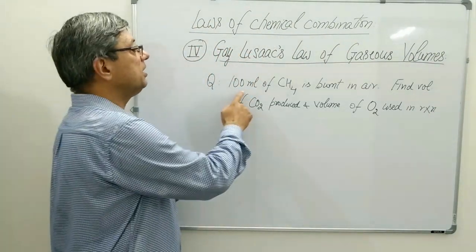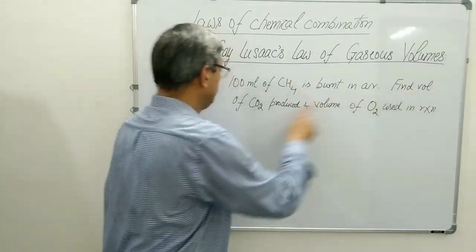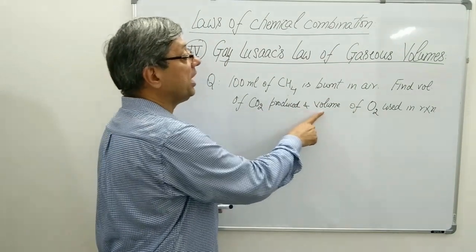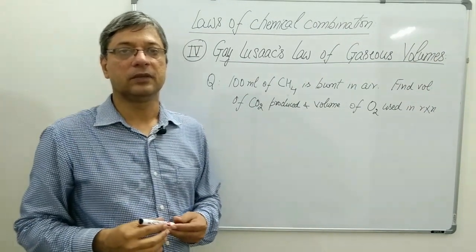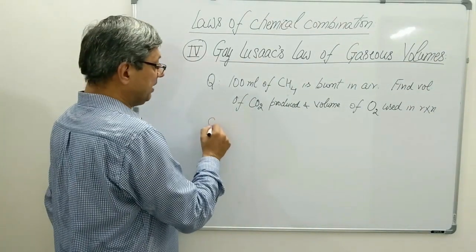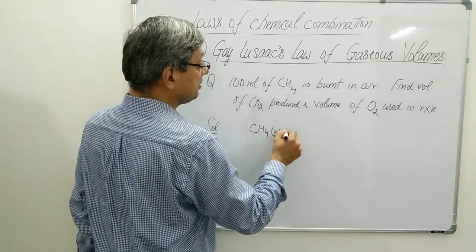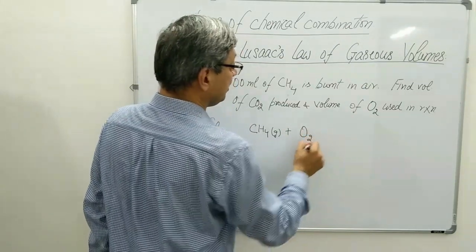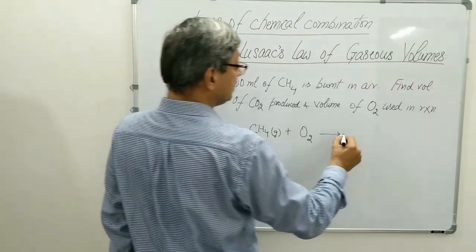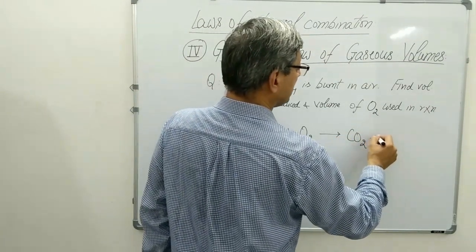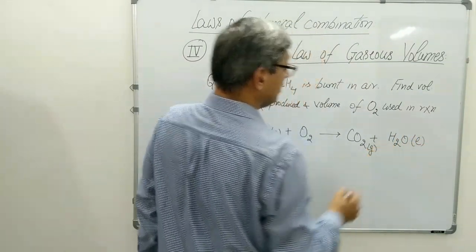Question is, 100 ml of methane is burnt in air. Find the volume of carbon dioxide produced and the volume of oxygen used in the reaction. First we have to write the balanced chemical equation. Methane gas, when burnt in air, is a combustion reaction and it will react with oxygen, and the products will be carbon dioxide plus water.